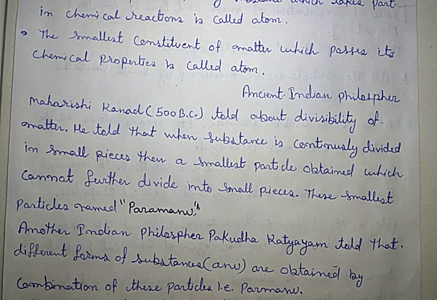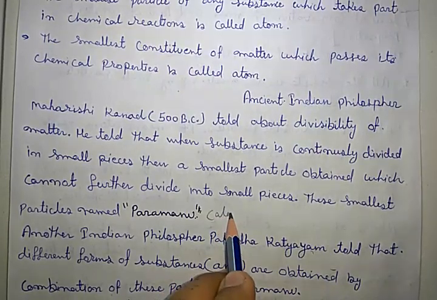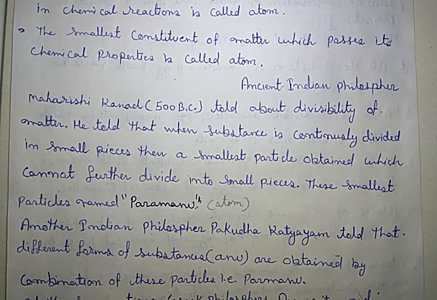He told that when a substance is continuously divided into smaller and smaller pieces, then finally a smallest particle is obtained which cannot be further divided into small pieces. This smallest particle was named Parmanu. In modern science, we call it atom. Got it?